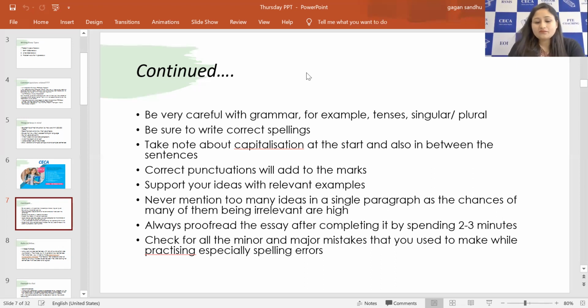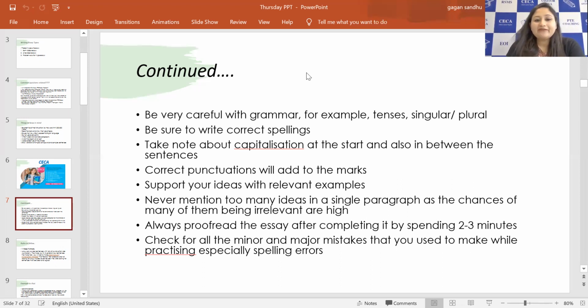Besides that, you may be using commas, right? Or sometimes you may use a hyphen, right? These are the common punctuation marks you will be using in essay writing. And if you know the wise use of the semicolon, only then use it. If you do not know the exact use of the semicolon, do not add it to your essay writing. Keep it to full stops, capital letters, and commas. That's it.